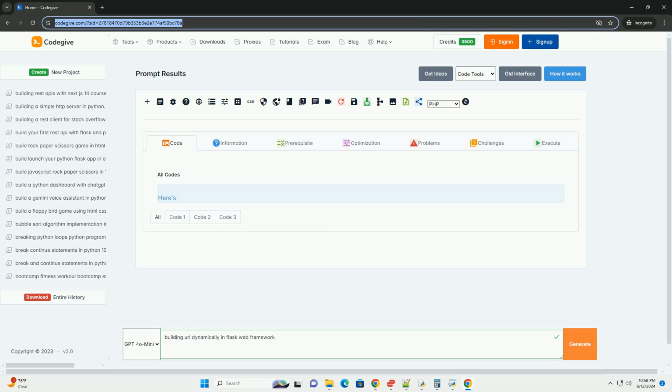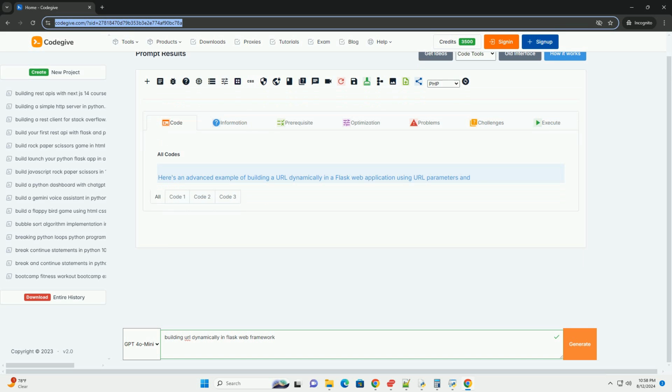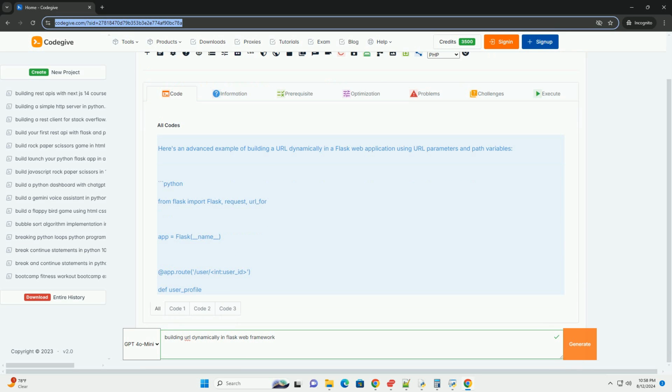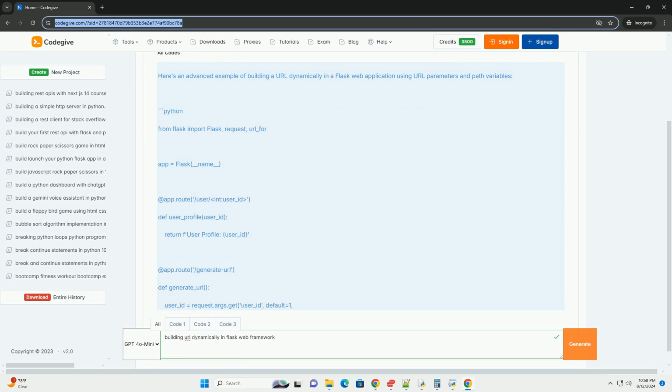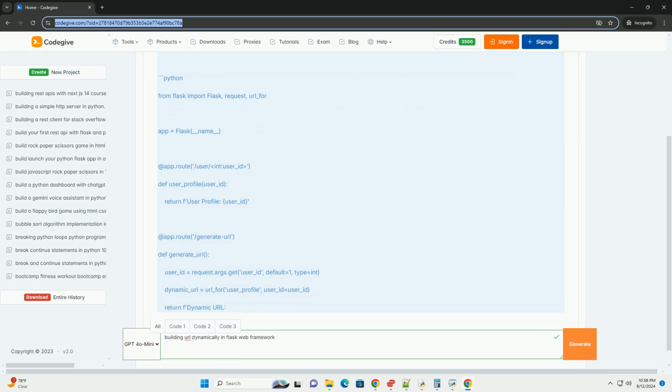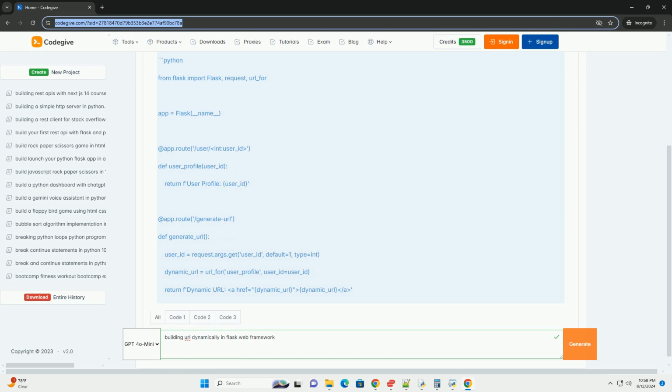Building URLs dynamically in Flask. When developing web applications with Flask, you often need to create URLs dynamically. Flask provides an intuitive and flexible way to build URLs that helps keep your code maintainable and your application scalable. This tutorial will walk you through the key concepts of dynamic URL building in Flask, so you can make the most of this powerful feature.